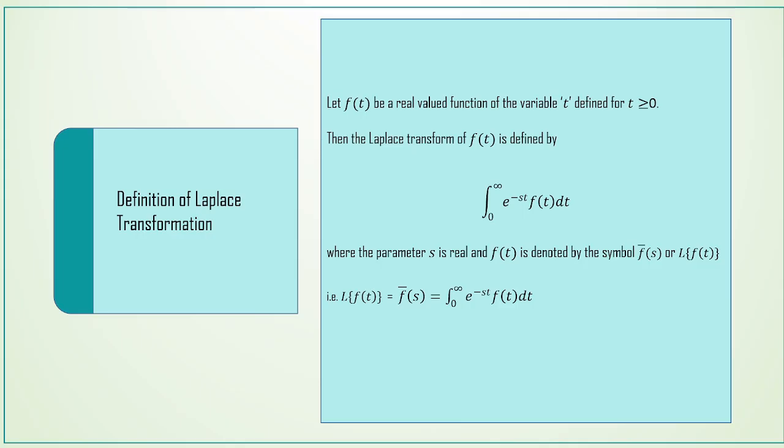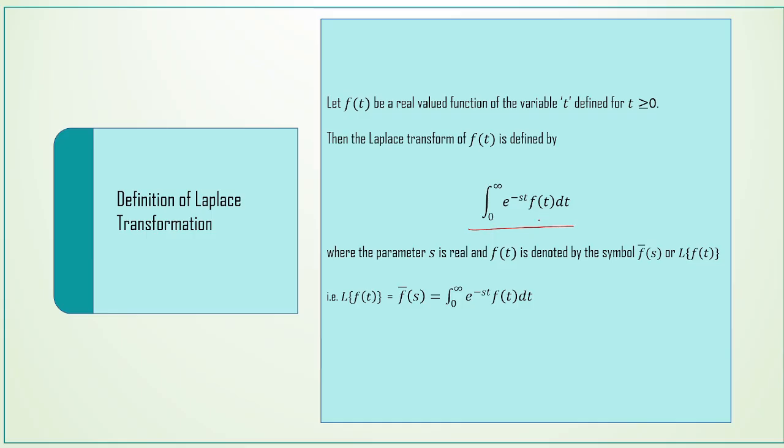Let f of t be a real valued function of the variable t defined for all t greater than or equal to 0. Then the improper integral 0 to infinity e power minus st f of t dt is defined as the Laplace transform of f of t if this integral exists.